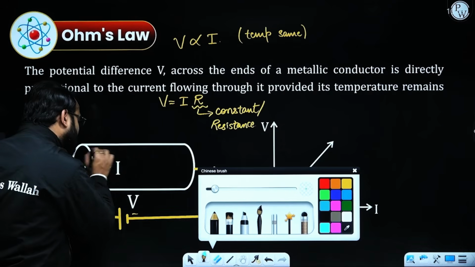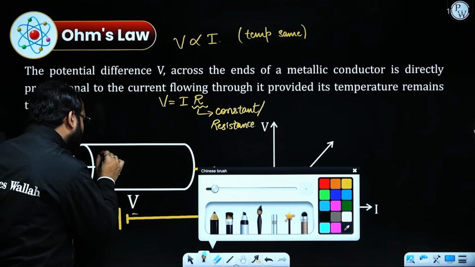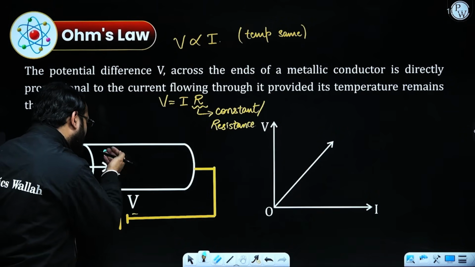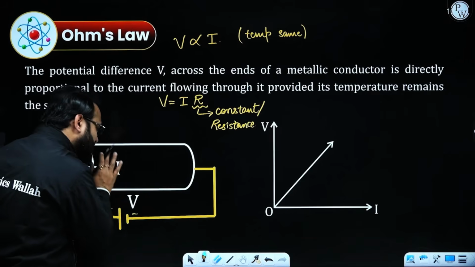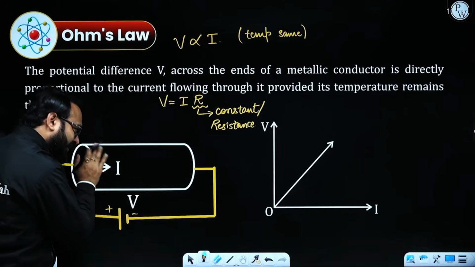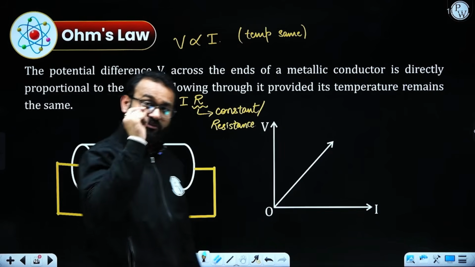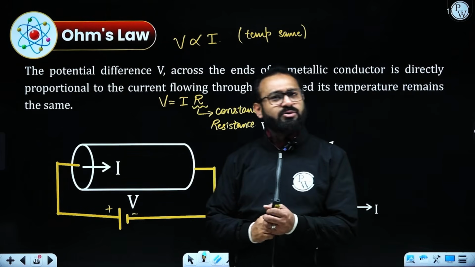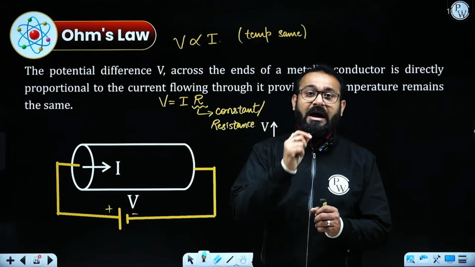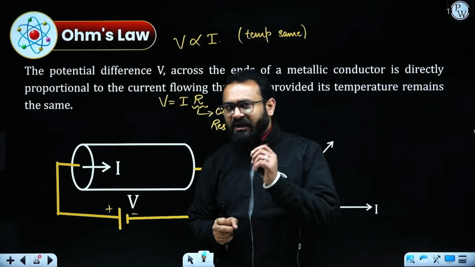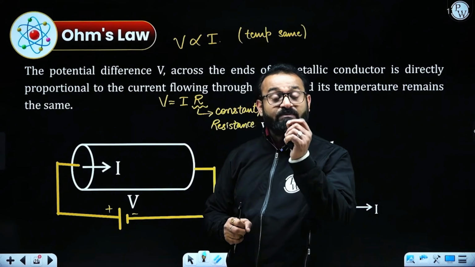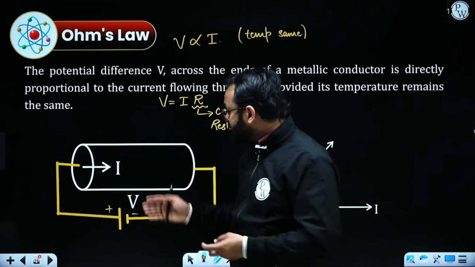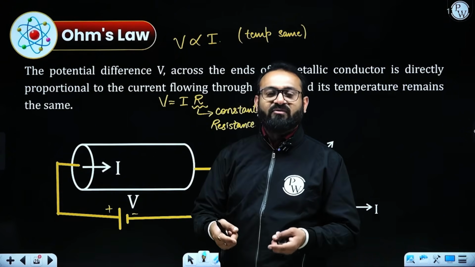The charges will be moving, but the conductor has some resistance which is stopping the electric current from flowing through it. That depends upon the material also: are you using copper, silver, iron or aluminium? So the value of resistance depends on the material you are using as a conductor and the amount of flow of current.